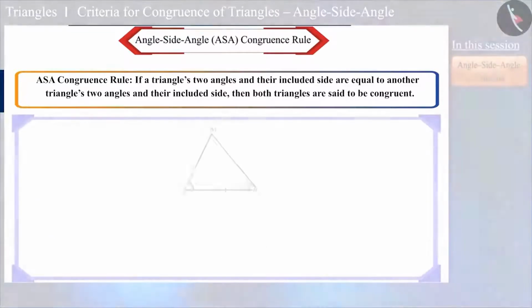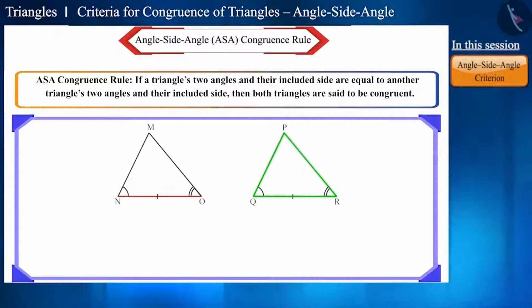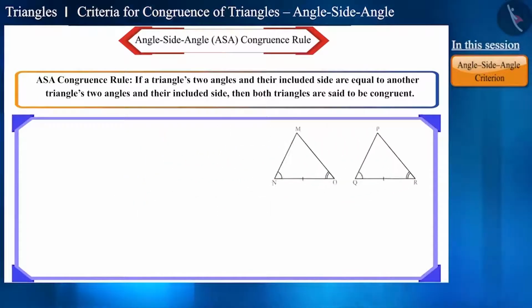Let us draw a figure with the help of this statement. Two angles of a triangle MNO, that is angle MNO and angle MON, and their included side, that is side NO, is equal to the two angles of the second triangle PQR, that is angle PQR and angle PRQ, and the included side, that is side QR. Then both these triangles, that is triangle MNO and triangle PQR, will be congruent.